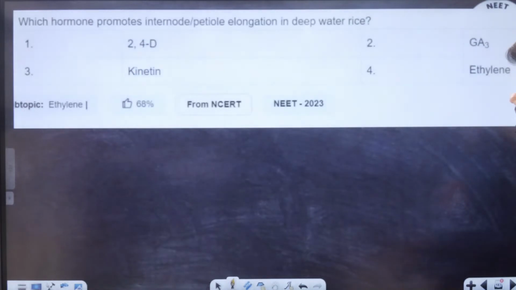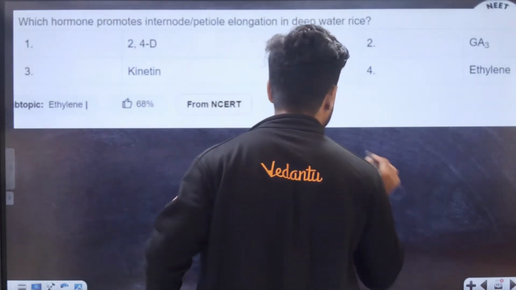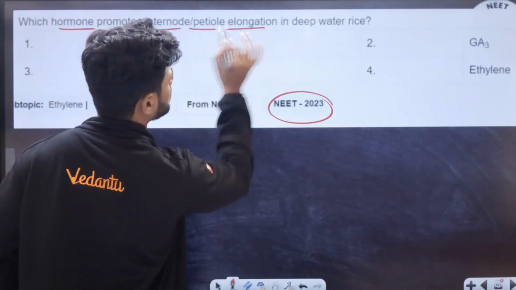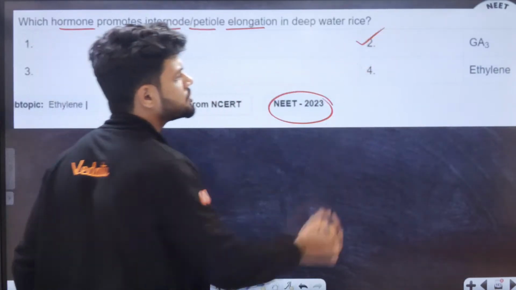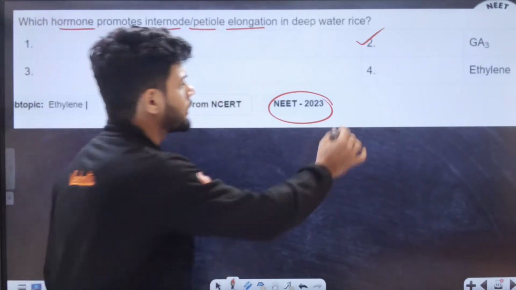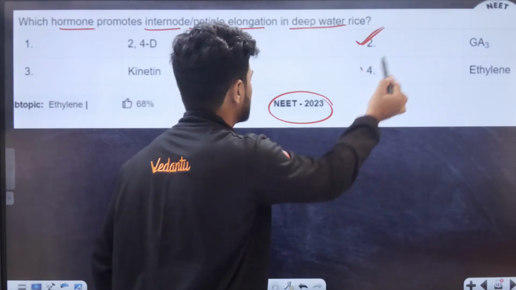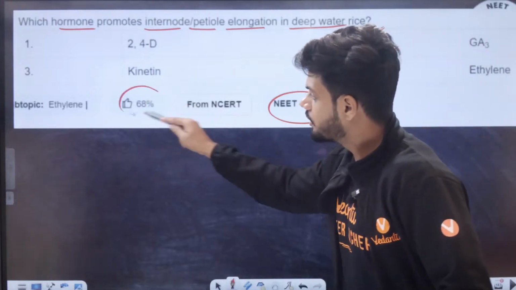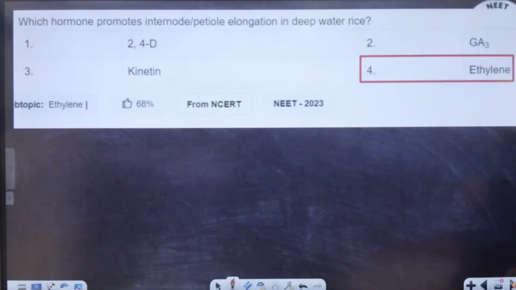Okay, senescence. They can ask you a question like this. This is a NEET 23 question. Which hormone promotes internodal or petiole elongation? You will see this and directly go for GA3. Yes or no? Tell me. You will read this line and directly go for GA3. But no. Read the line carefully. It says deep water rice plants. So the answer is ethylene. That's why the score is less than 70%. Why less than 70%? Because many students don't read properly.